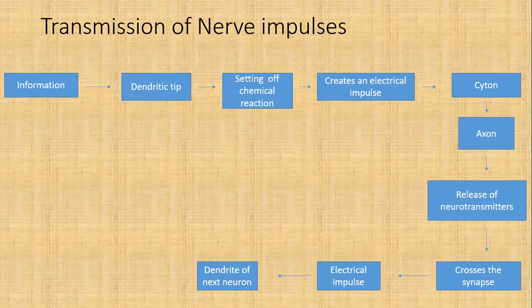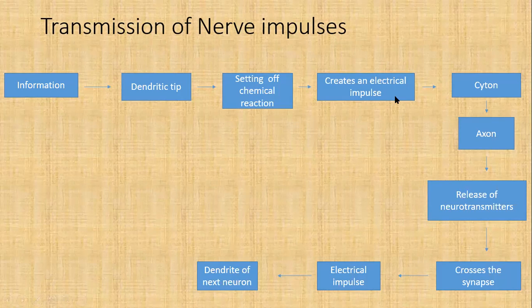So the dendritic tip will receive the stimulus from the surrounding, then it will set off a chemical reaction. That means it results in the secretion of a chemical, acetylcholine, which creates an electrical impulse. As I told you, when there is a voltage gated channel, the ions will move and they result in a concentration gradient, which creates the electrical impulse. As there is a movement of ions, it results in the creation of an electrical impulse.